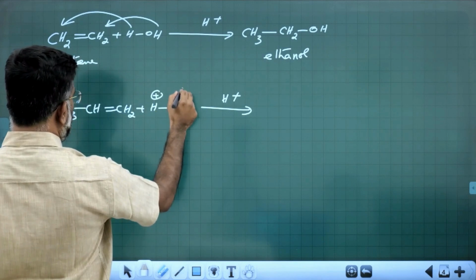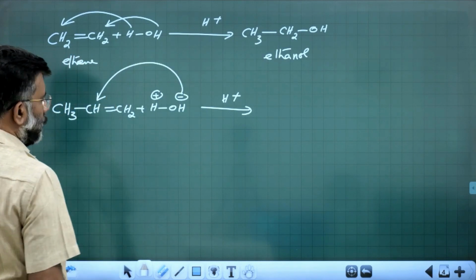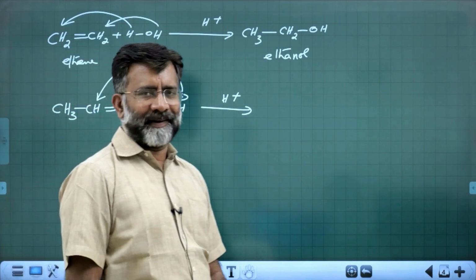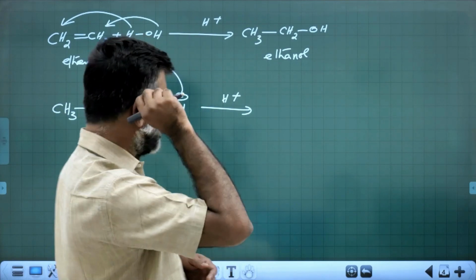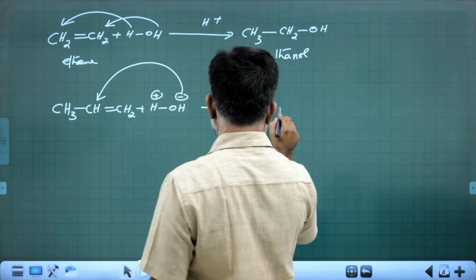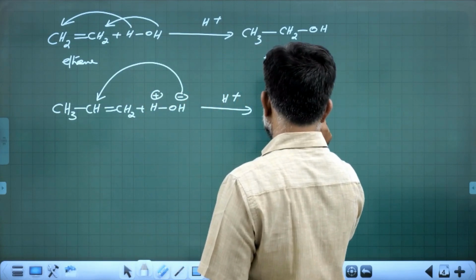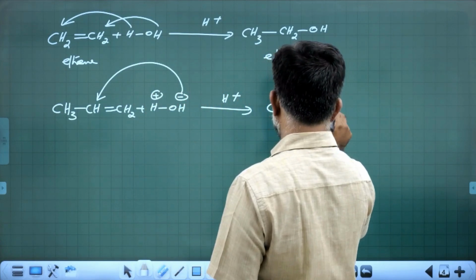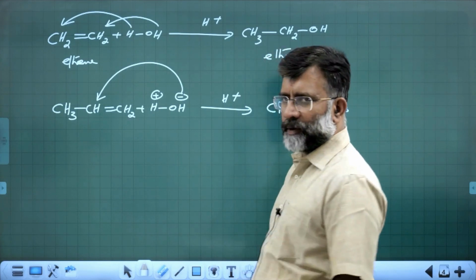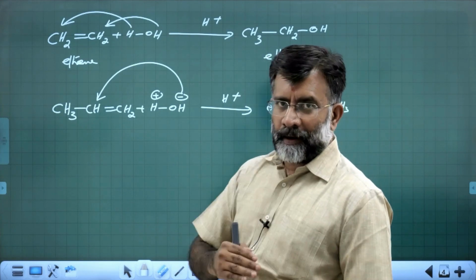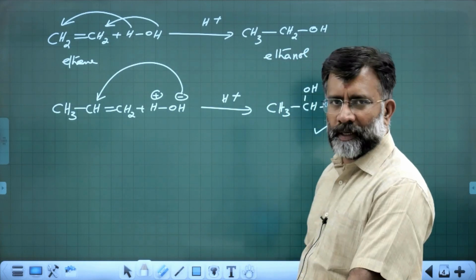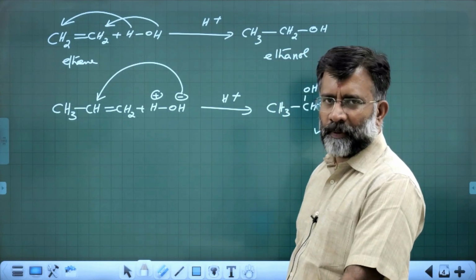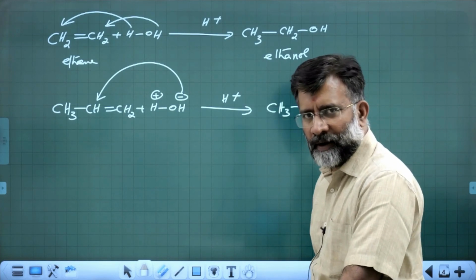The negative part of the addendum is predominantly connected to the carbon containing less number of hydrogen atoms according to Markovnikov addition, and the major product will be CH3CHOHCH3. You could get n-propyl alcohol and isopropyl alcohol, and isopropyl alcohol, propan-2-ol, will be the major product according to Markovnikov addition.